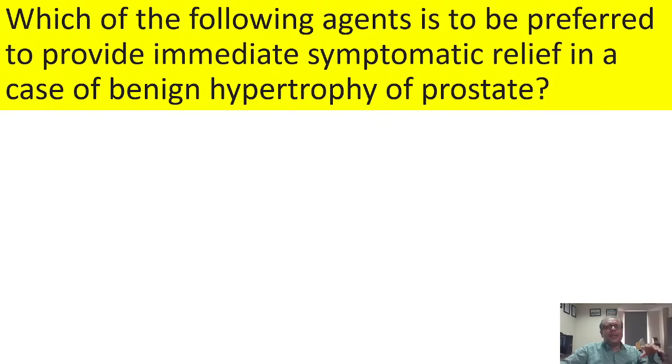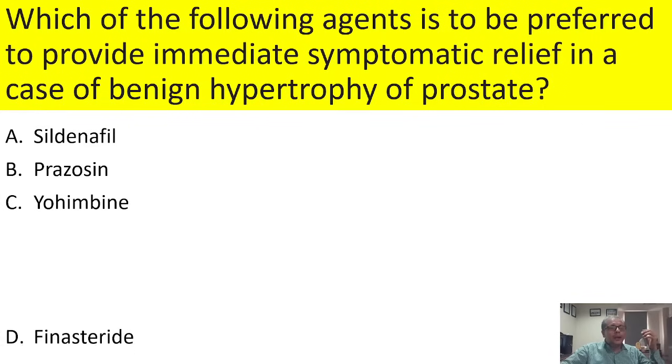Now, which of the following agents is to be preferred to provide immediate symptomatic relief in a case of benign hypertrophy of prostate? In benign prostatic hypertrophy, we require immediate relief if we can relax the sphincter, prostatic capsule, and prostatic smooth muscle, and this is possible only if you give an alpha blocker.